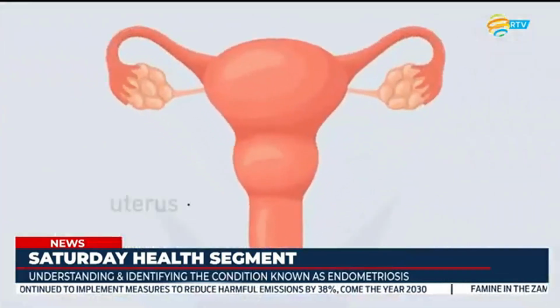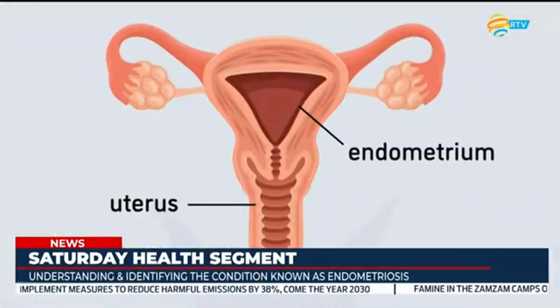Take a look. Endometriosis as a disease is explained as the presence of endometrial tissue outside the uterine cavity. Normally, the endometrium is the inner lining of the uterus. So when the tissue from that inner lining of the uterus is found outside the uterine cavity, we call it endometriosis.